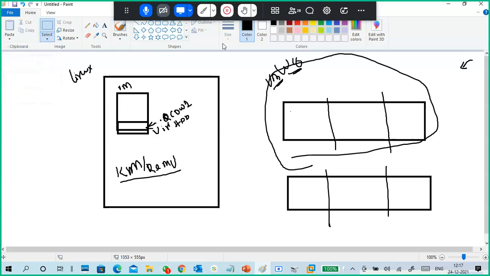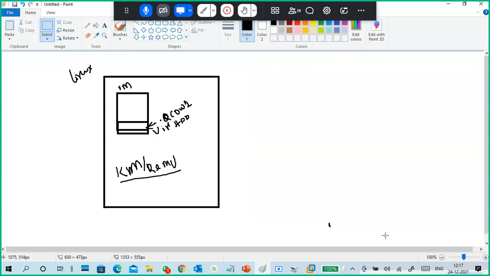What is the meaning of virtualization? A lot of people think virtual machine means it's imaginary, some kind of imaginary stuff. No, no, no. It functions like your physical one only. Simply said, a virtual machine functions as a physical machine.